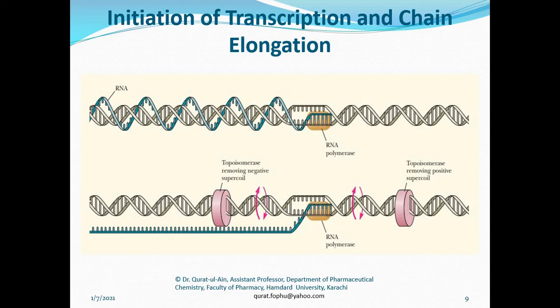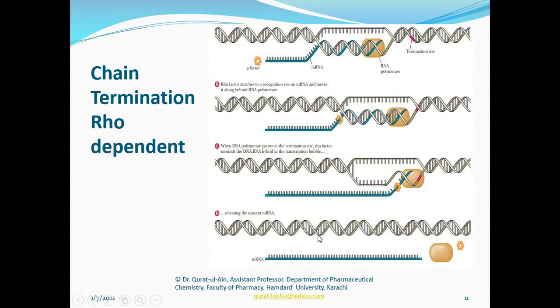Due to this, the RNA polymerase cannot add more nucleotides to the chain. That is how the transcription stops.